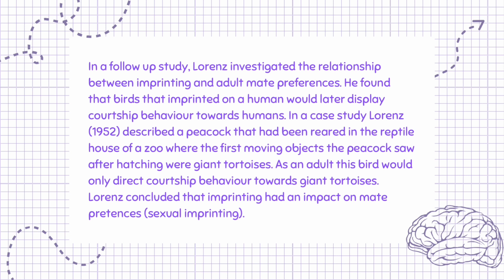In a case study, Lorenz, 1952, described a peacock that had been reared in the reptile house of a zoo, where the first moving objects the peacock saw after hatching were giant tortoises. As an adult, this bird would only direct courtship behavior towards giant tortoises. Lorenz concluded that imprinting had an impact on mate preferences, called sexual imprinting.